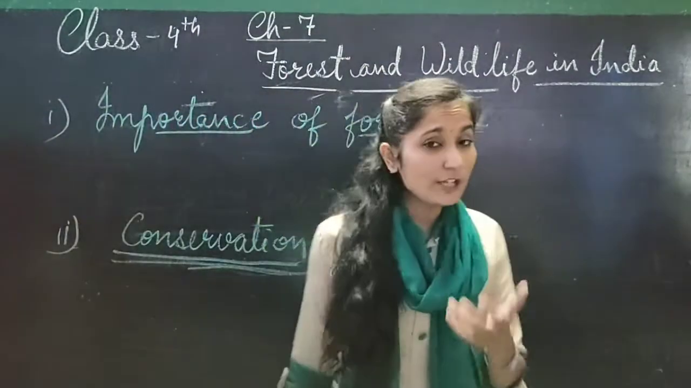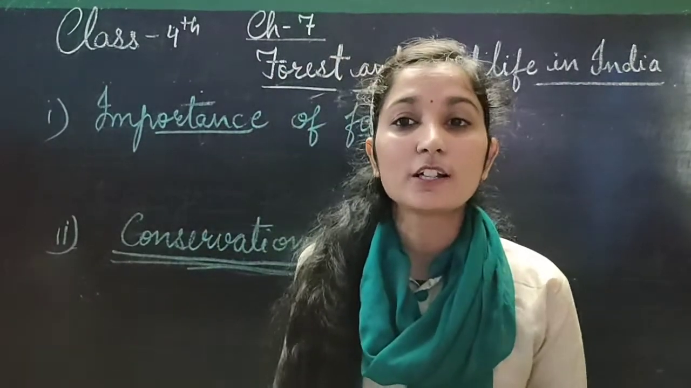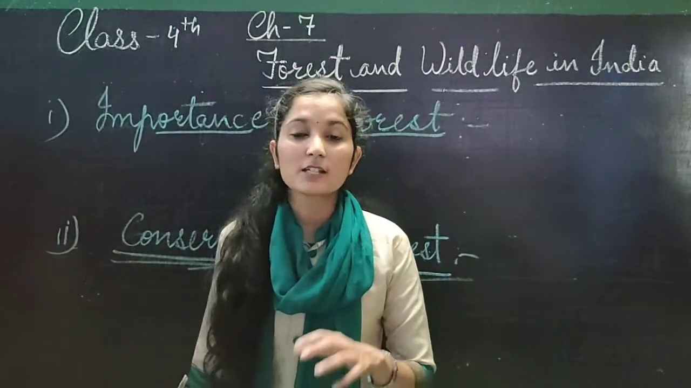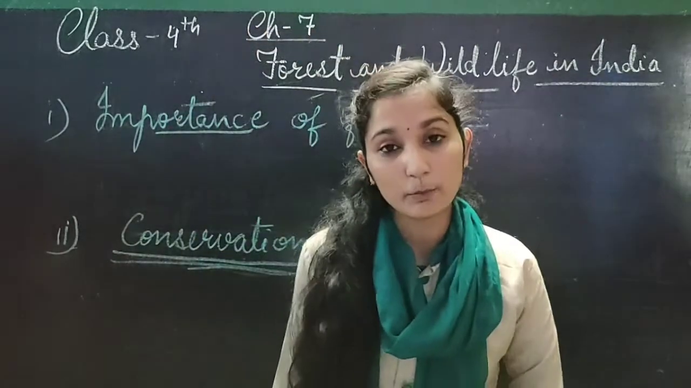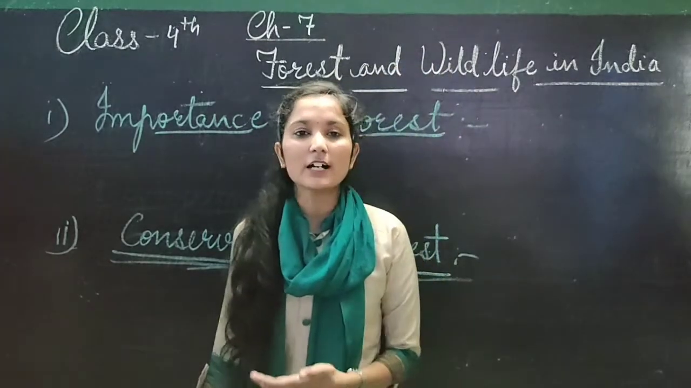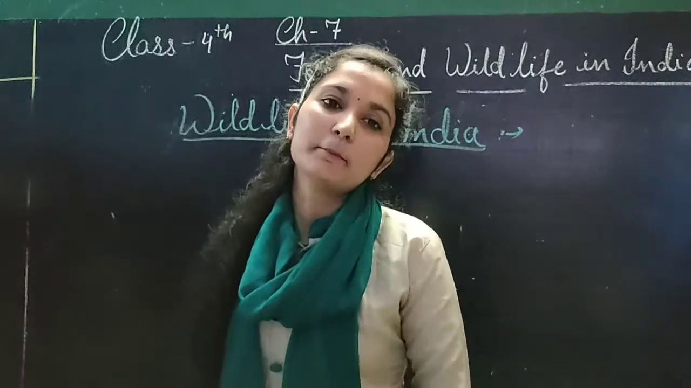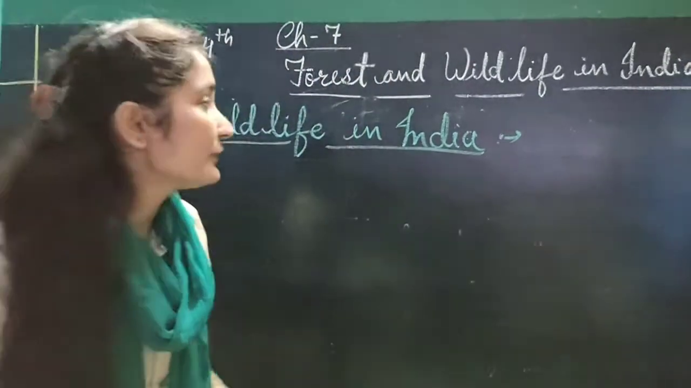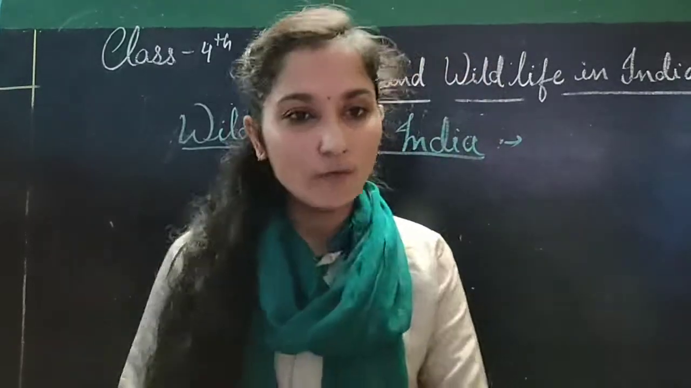If we do not conserve it, soil erosion is also a main problem, because the trees' roots preserve the soil. If we cut the trees, the soil also moves from one place to another and reduces the fertility. So we should try to conserve forest. Understood, beta? So many animals and birds and insects live together in a big forest. These are all part of wildlife.